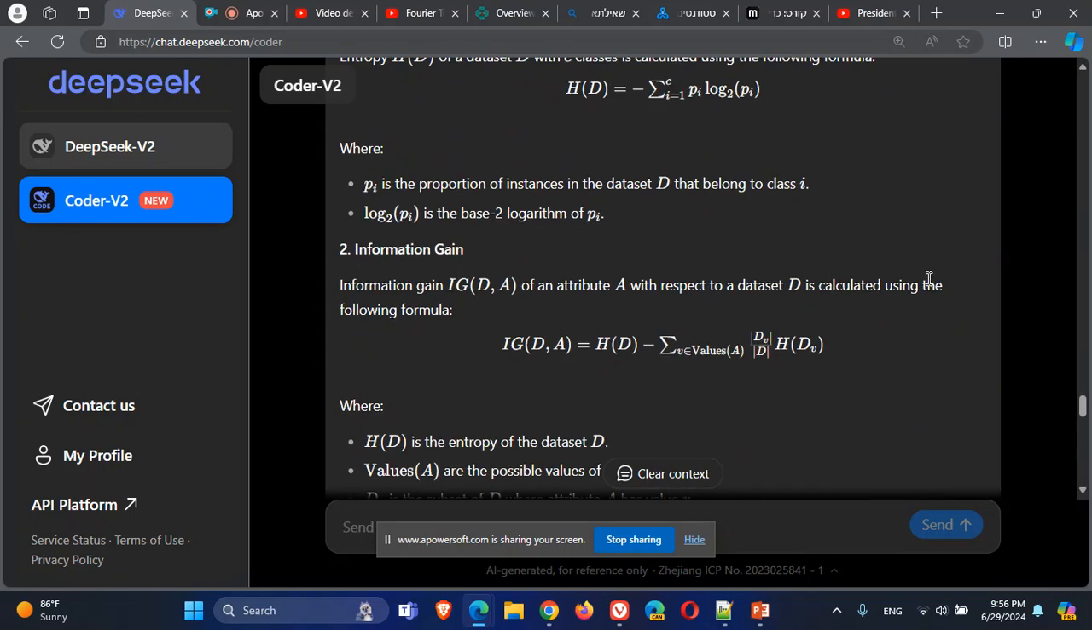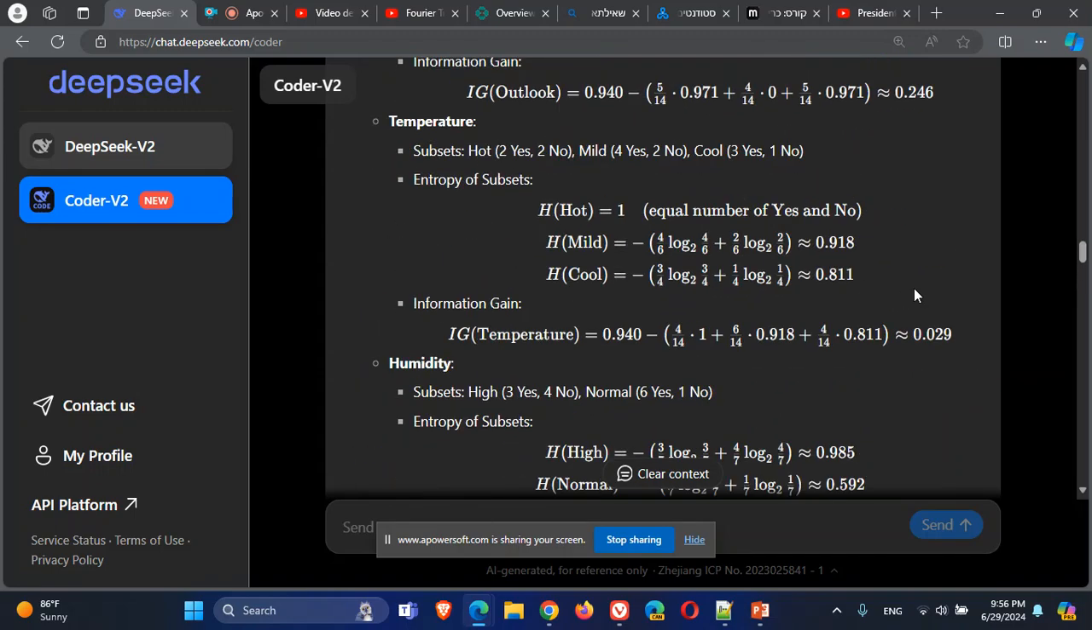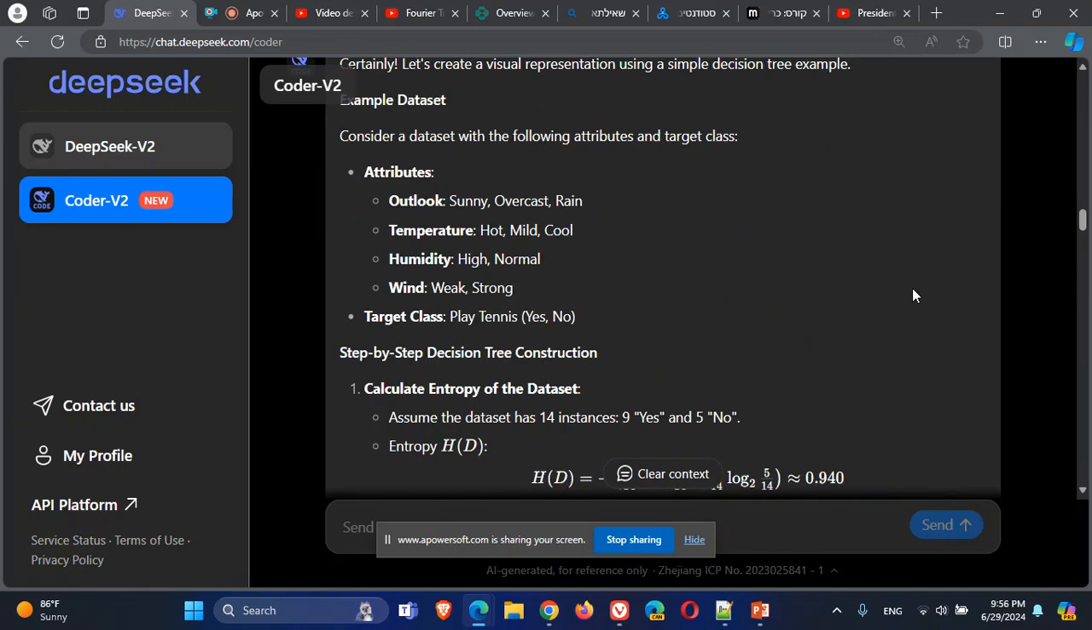Let's look at a more concrete and more interesting example. So this will be the example as you can see here. I have data. The data have attributes. Those are the 4 attributes: outlook: sunny, overcast and rain; temperature: hot, mild and cool; humidity: high, normal; wind: weak, strong. And the target class will be play tennis, yes or no. Namely,